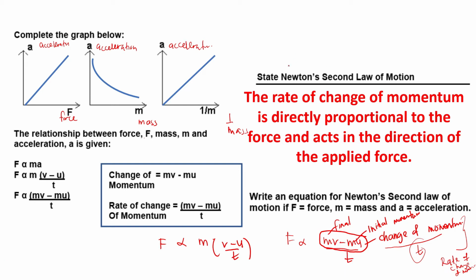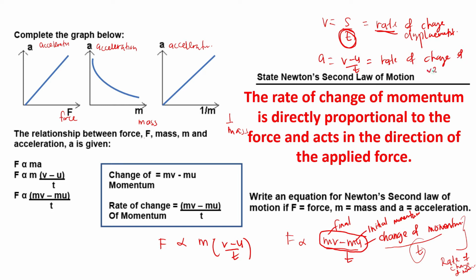Let's do a little revision, for velocity. Velocity is s divided by t, correct? So what is the meaning of velocity? Rate of change of displacement. So you see here, rate and divide. Any equation that divides by t, the meaning starts with rate. Another one, v minus u divided by t, is the rate of change of velocity. So if people ask you what is the meaning of acceleration, it is the rate of change of velocity.